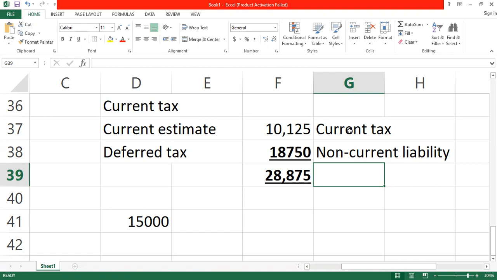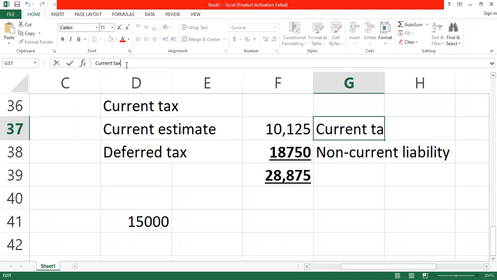Whenever the carrying value is higher than the tax base, it means that the company is going to pay tax on a portion of the difference in the future. Make provision for that particular payment that you are going to make in the future, because you have actually incurred that cost today. That is the deferred tax. Current tax will be treated as a current liability. All right.